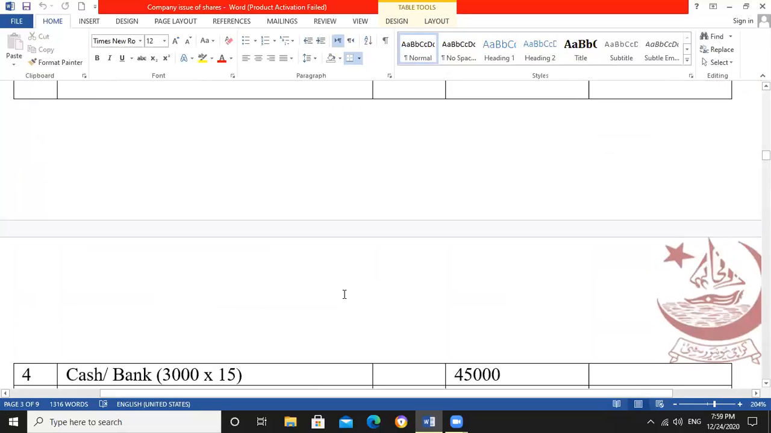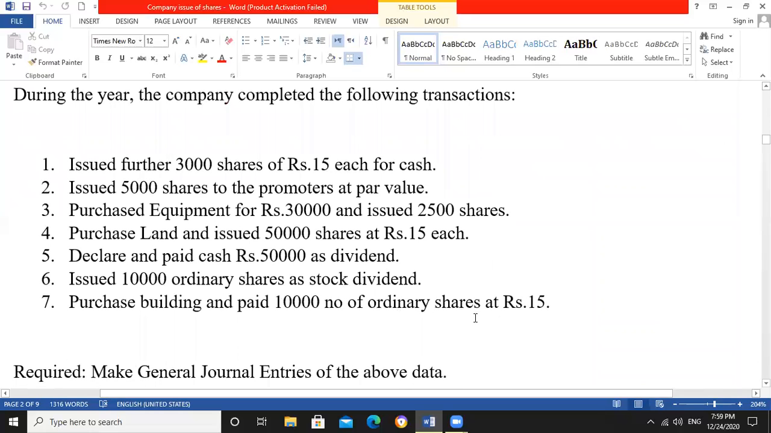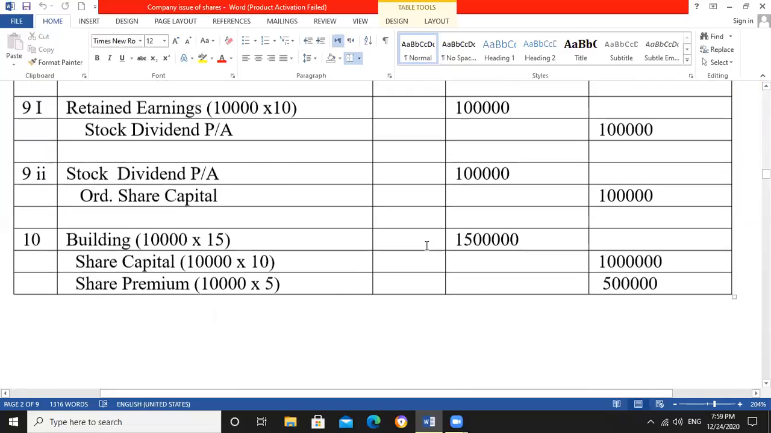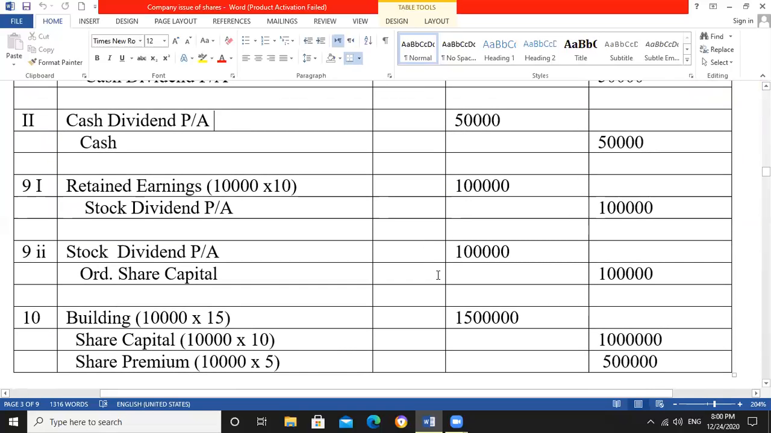The next entry is issued 10,000 ordinary shares as stock dividend. Stock dividend is also a dividend, a profit to shareholders, but it is given in the form of stock or shares. So 10,000 shares we have issued. So this amount also will be deducted from retained earning, then will be paid. So these are also two entries. Retained earning debit 10,000 multiplied by 10, and stock dividend payable credit 10,000 multiplied by 10.